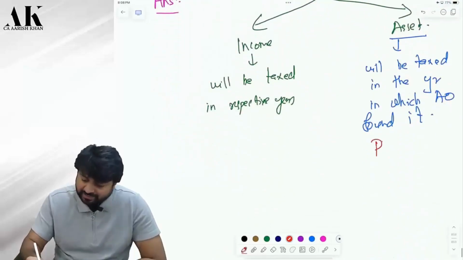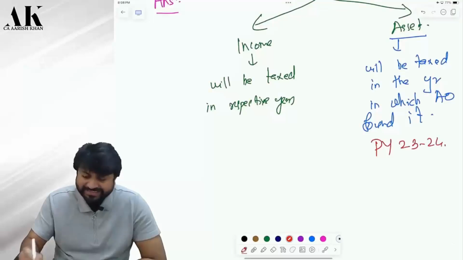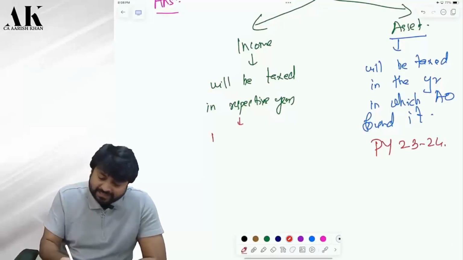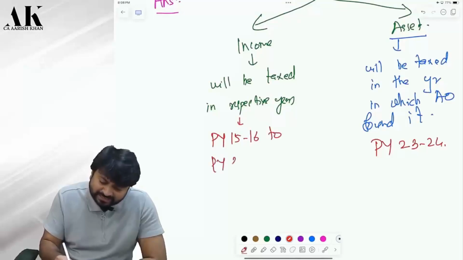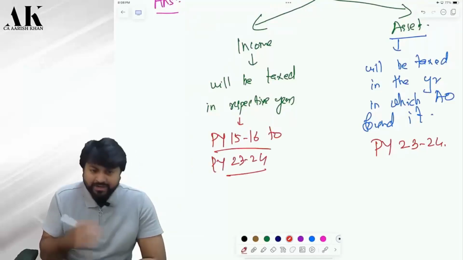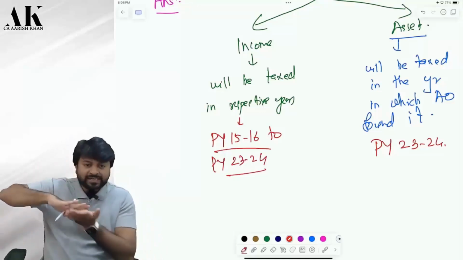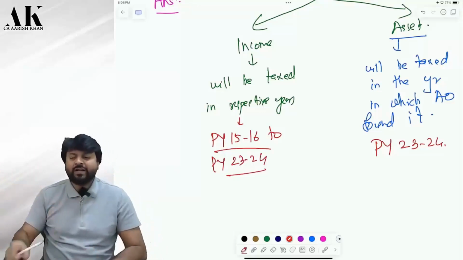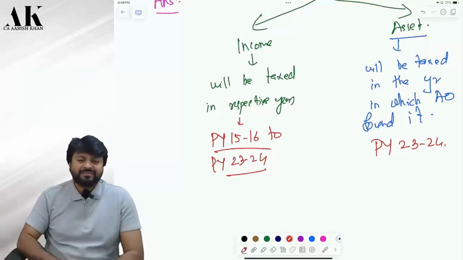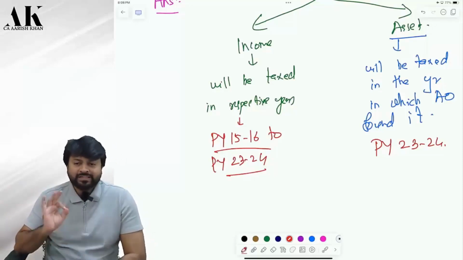So the asset will be charged in that year. But the income will be charged in every year from 15-16 to say 23-24 respectively. It will be classified as income of the respective years. Did you understand what I said?